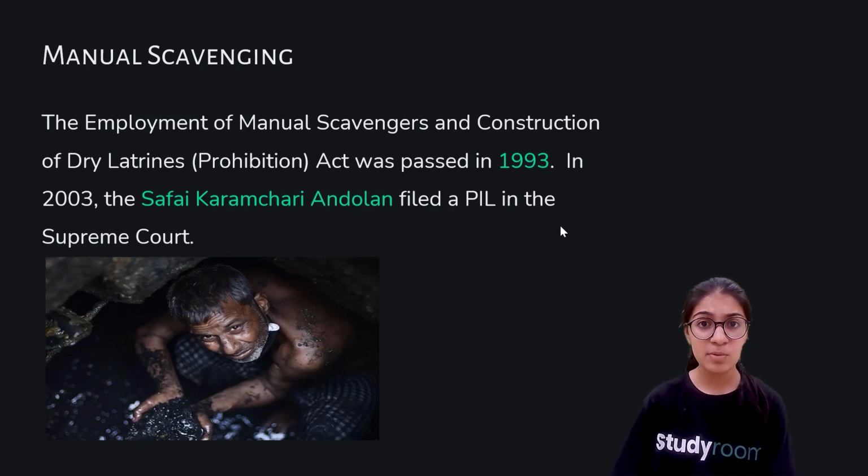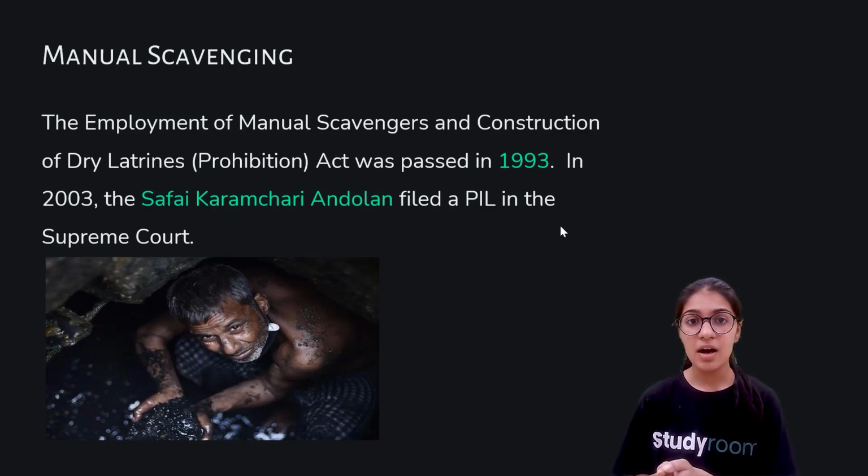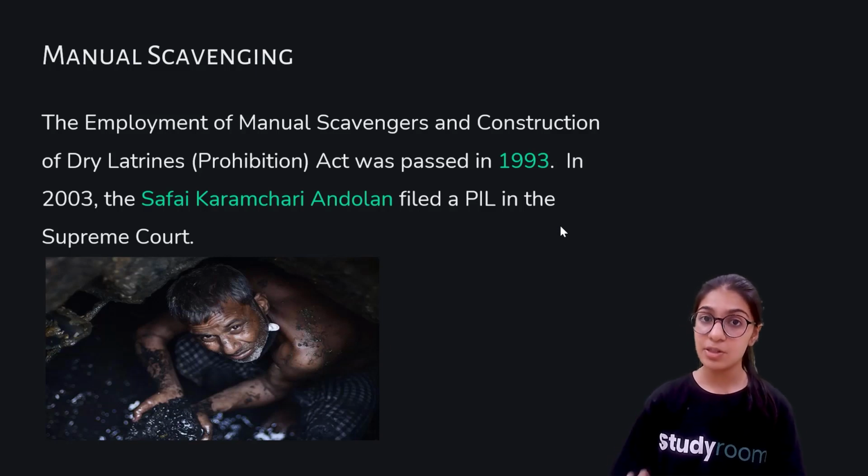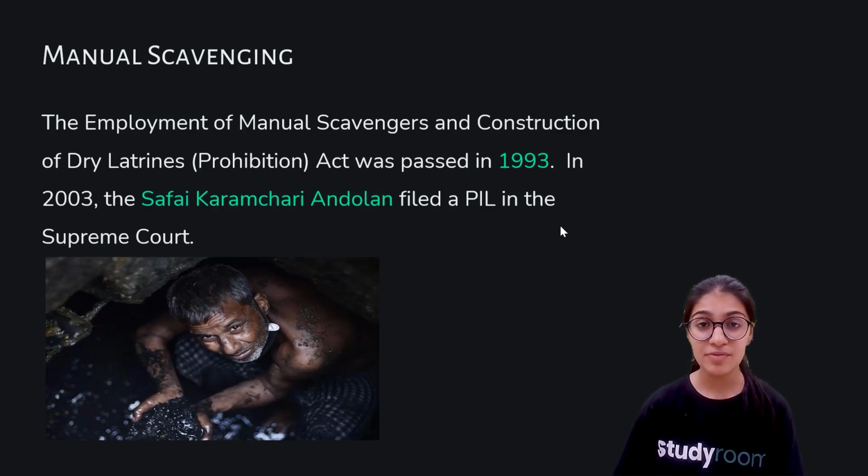If you are going into a chamber which is full of human waste, you can imagine by yourself that you are open to so many infections, right? There is so much waste there, and you're open to skin infection, respiratory infection, gaseous infections, right? And these people were not even respected. They were considered as untouchables. They were first being excluded, they were given low wages, they were exposed to so many skin infections, and after all that, they were also considered untouchables, right?